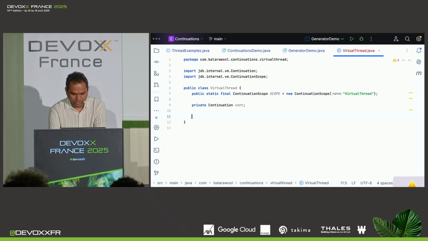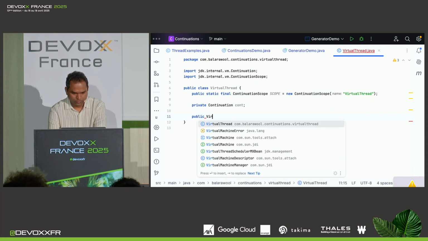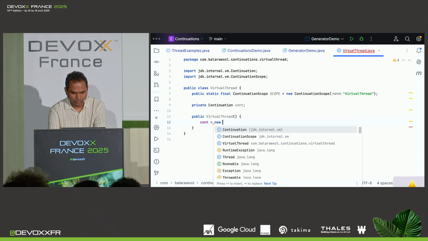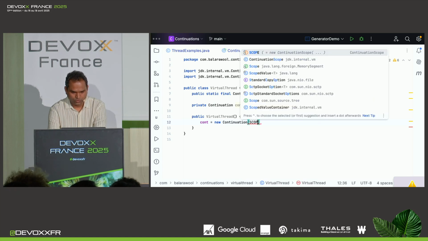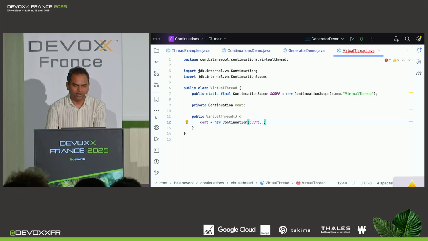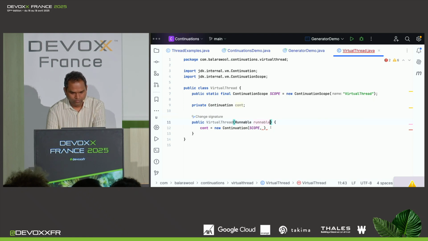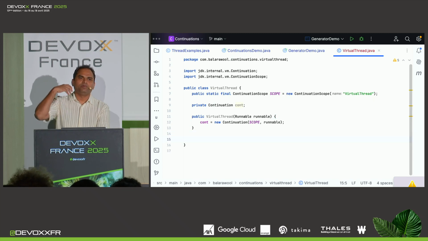Then I'm going to write a constructor, VirtualThread, which would initialize the continuation part, new continuation with the scope. And it requires a Runnable. Let's say we get the Runnable as input to this constructor, and then we pass that Runnable here. Now, we also want to be able to run our virtual thread.